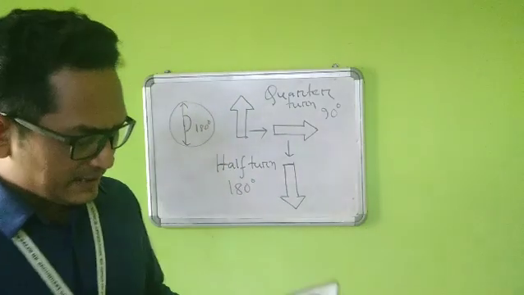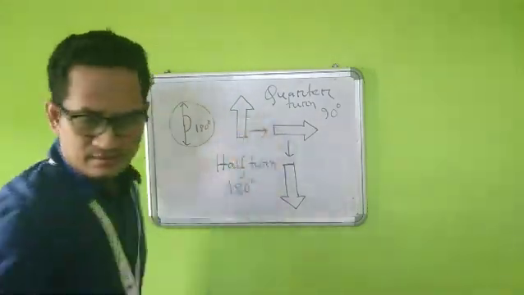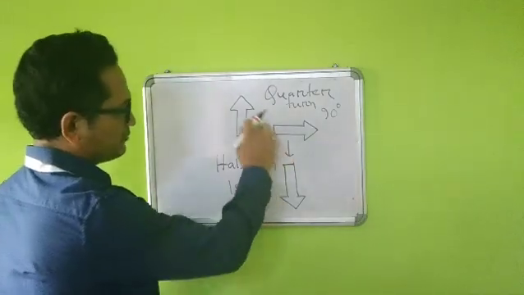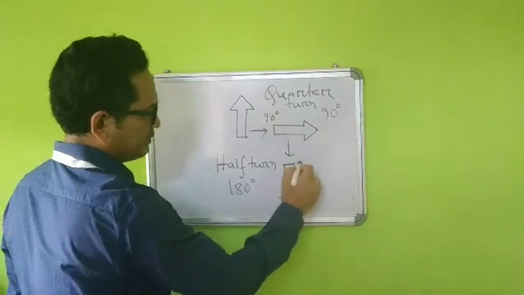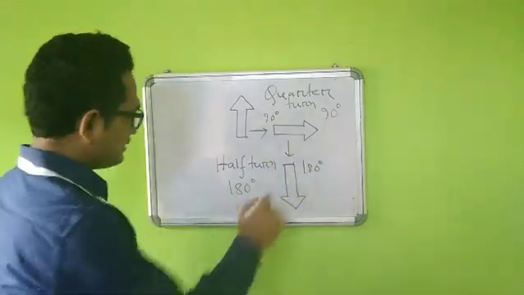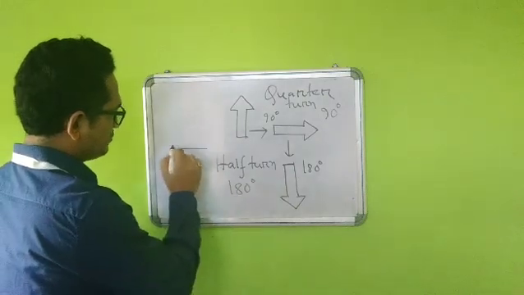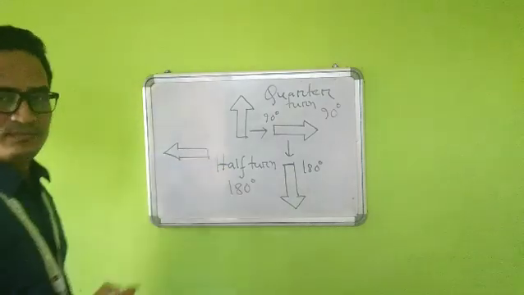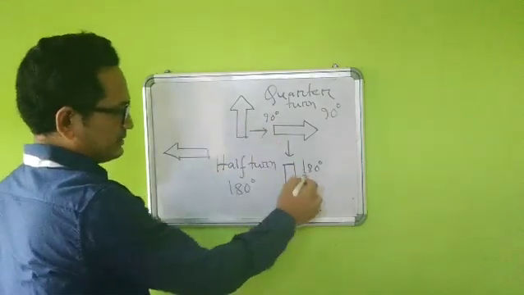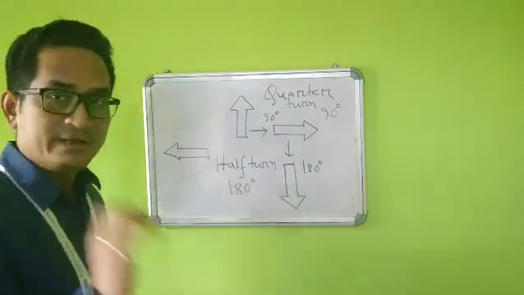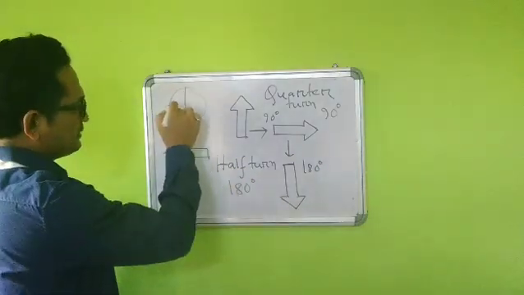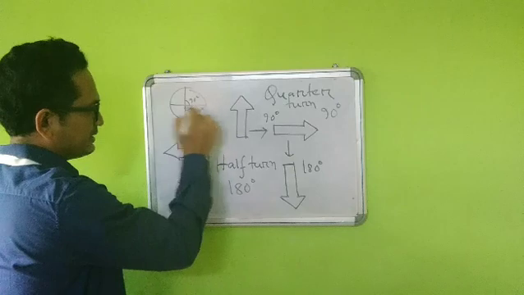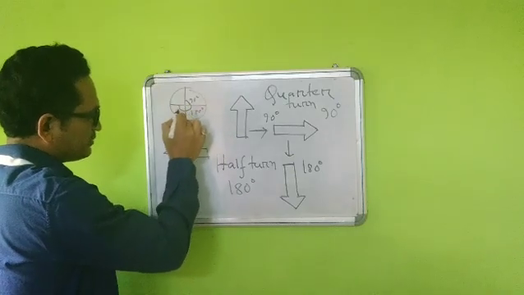Okay. Now secondly, suppose in this rotation of the shape, first it has turned 90 degree, now it has taken a turn of 180 degree. Now suppose this arrow has moved to this position. So 90 degree here, 180 degree here, now it has moved to this position. So how many quarters has it crossed? If you see properly, first it has made this turn, then it has made this turn, 180 degree, and finally it has made this. Now this is also 90 degree.